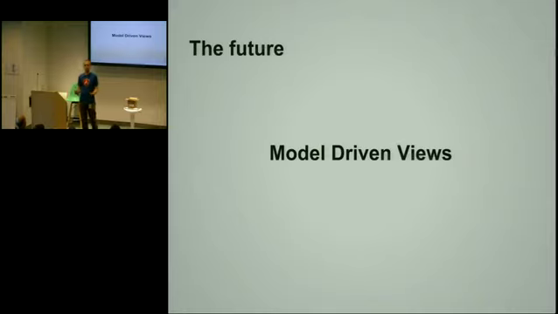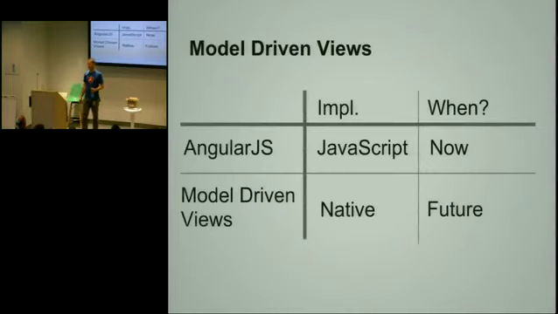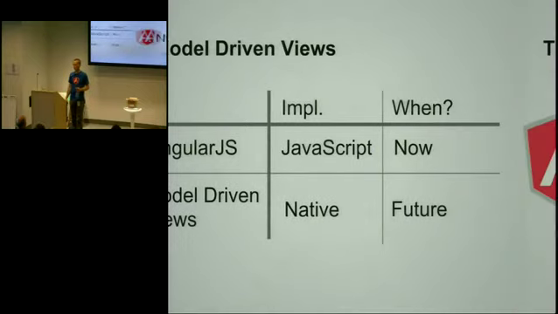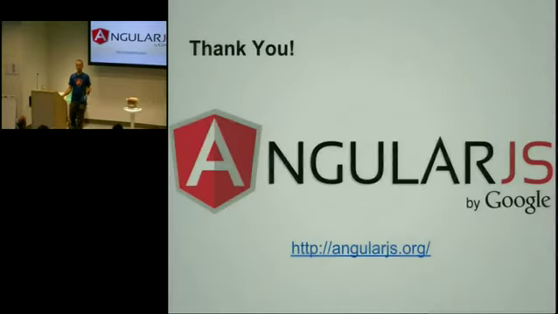And all the browsers will then have native facilities to do data binding and mutation observation in a very unobtrusive way. So this is still far away, and it's going to take some time to get there, but steady progress is going on, so hopefully. And just to compare the Angular and the model-driven views, everything in Angular is JavaScript. While the model-driven stuff is going to be native, Angular is available obviously now, and you can use it now. While the model-driven views, it's still going to take time to get there. That's about it. I'm happy to take any questions.